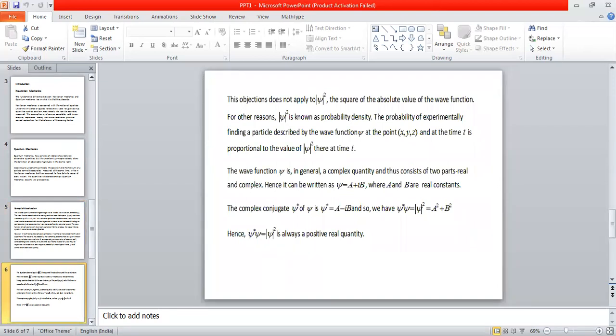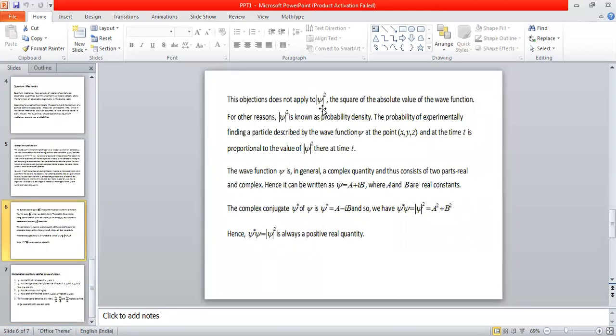But if you go to modulus of psi square, if psi is a negative number, positive number, or a complex quantity, we take the modulus and if we square it, then this modulus of psi square becomes a positive number. It's a positive definite number which changes from 0 to any other positive value. So this objection does not apply to modulus of psi square. Modulus of psi square is always a real number as well as a positive number. It is the square of the absolute value of the wave function.